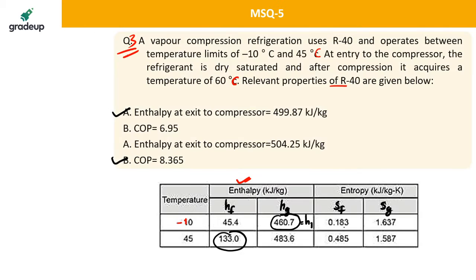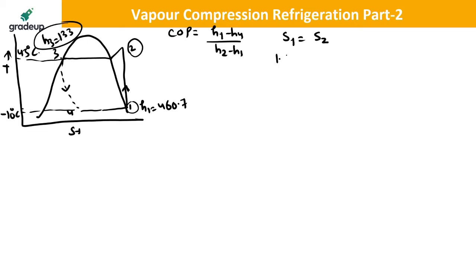Entropy at point 1 is given. Entropy at point 1 will be 1.637. Entropy at point 2 at this particular point will be equal to what? This is the entropy in the superheated region. I told you that entropy in the superheated region is equal to entropy at this particular point,